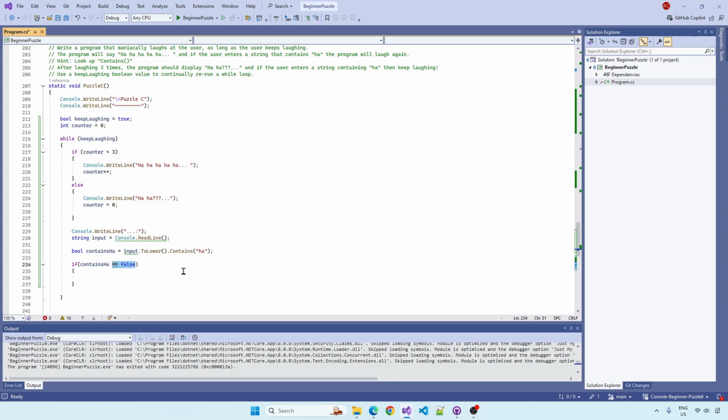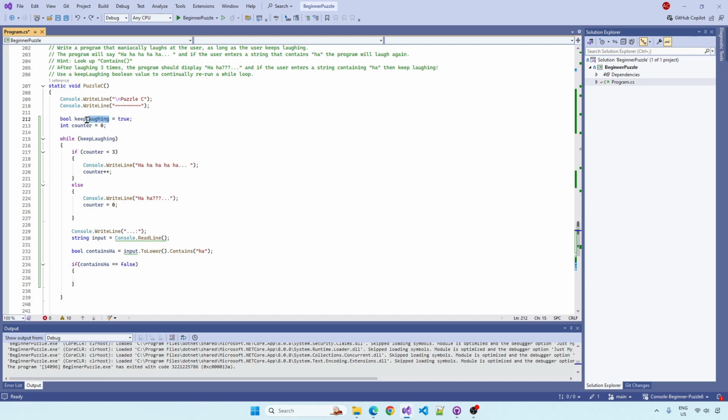Equals equals false and equals equals true. But you could also just do exclamation mark in front of it. That means not. This is the not sort of key. So not true is how you would read that, not true, which is false. I like just really spelling it out, equals equals false, just so everyone knows what this is. An idiot could read it.